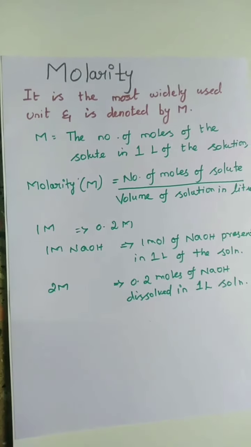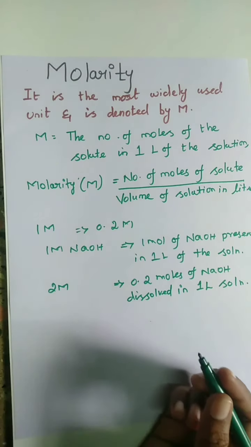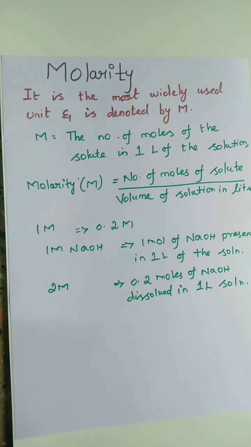Hence, for making 0.2 M solution from 1 M solution, we have to take that volume of 1 M NaOH solution which contains 0.2 mole of NaOH, and dilute it with water to 1 liter. Now, how much volume of concentrated 1 M NaOH solution contains 0.2 moles of sodium hydroxide can be calculated as follows.